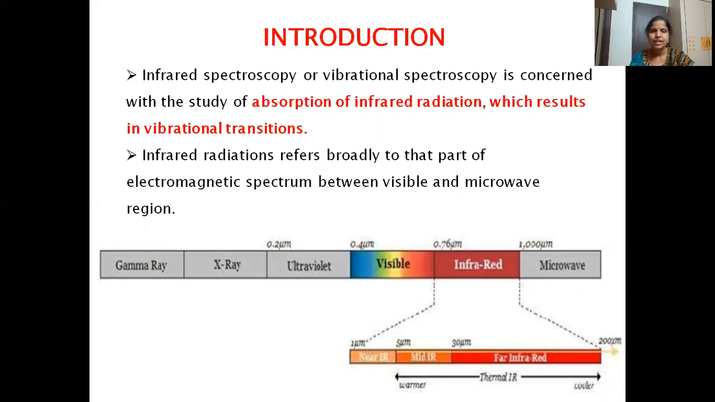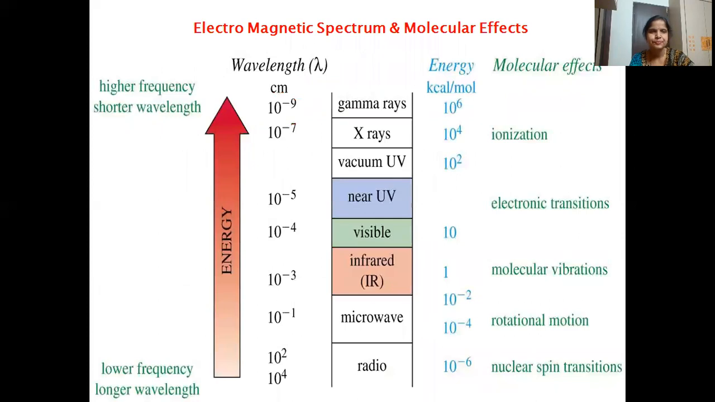Remember that. For electronic transitions, higher energy radiations are required, which are visible radiations. In our last class we saw UV-visible, where highly energetic radiations help in transitions taking place in the electronic energy levels. Whereas here, IR radiations are less energetic when compared to UV-visible, so the transitions take place only in the vibrational energy levels.